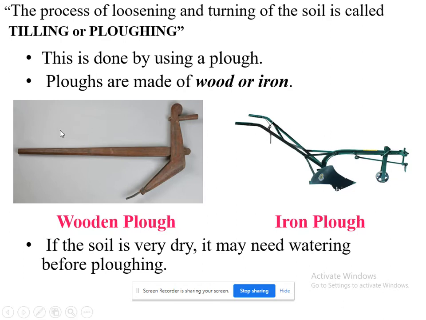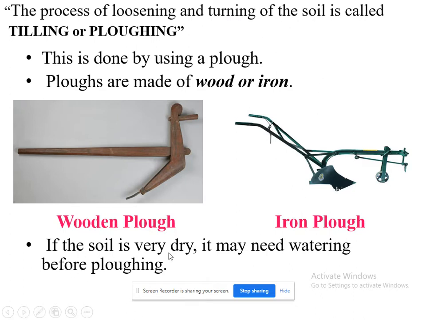But to loosen and turn the soil, some materials are required, right? So which kind of materials are we using here? That is the plow. Plowing is done by using a plow. And there are two types of plows, made of wood or iron. Here we have shown a wooden plow and an iron plow, which farmers use as devices to loosen and turn the soil.